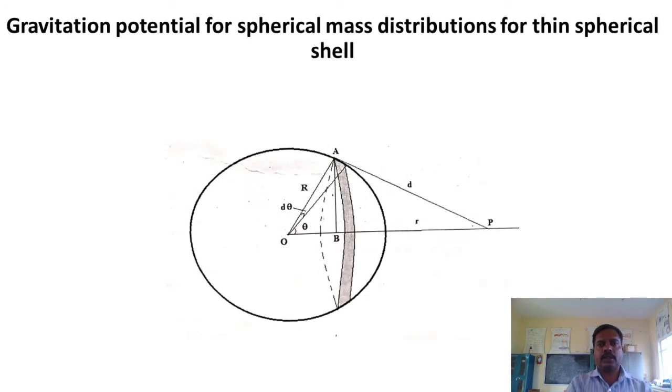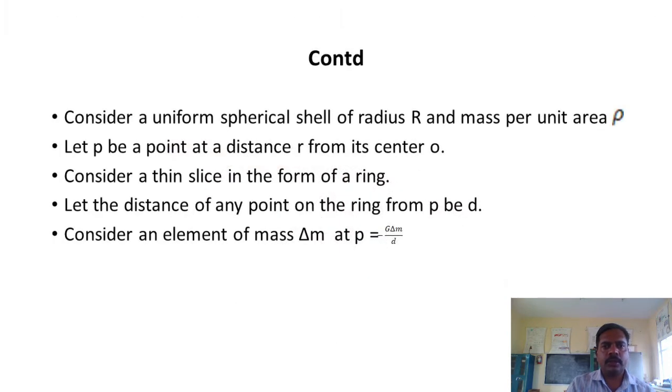Gravitational potential for spherical mass distribution for a thin spherical shell, considering the geometry. With O as the center and radius capital R, P is a point at a distance small r, A is a point, so AP is the perpendicular drawn with respect to OP. It is a uniform spherical shell of radius R and mass per unit area rho. Let P be a point at a distance r from its center O.